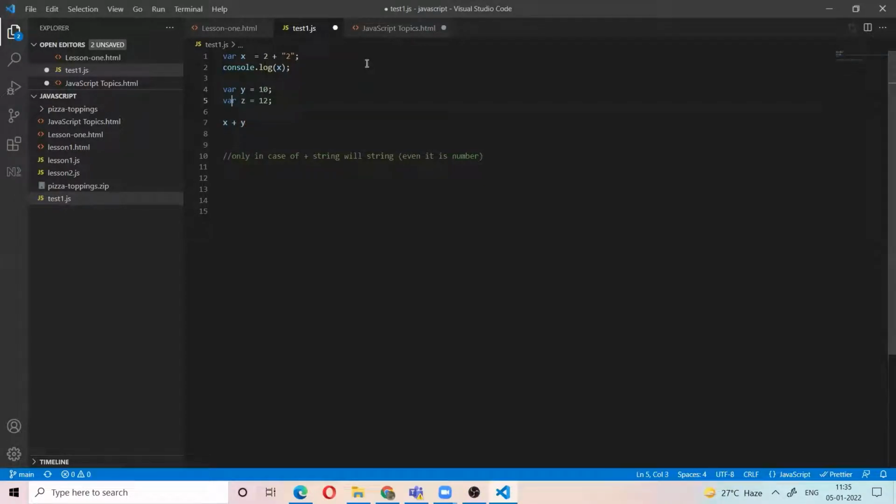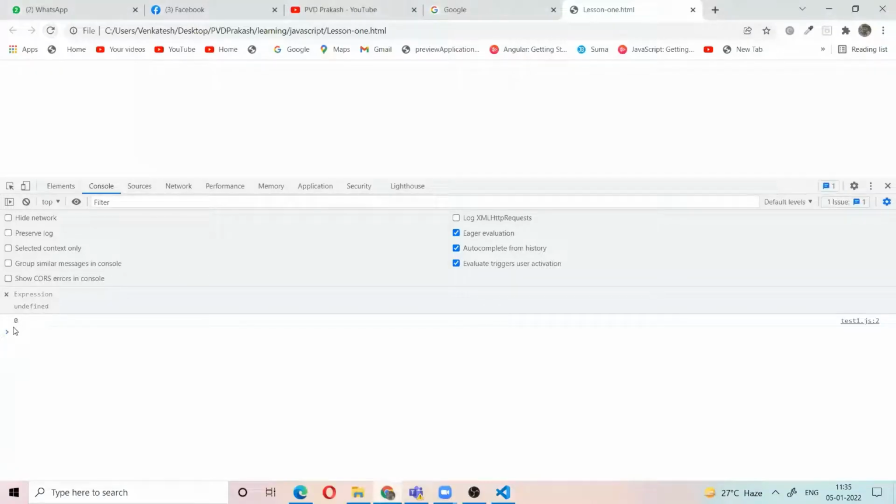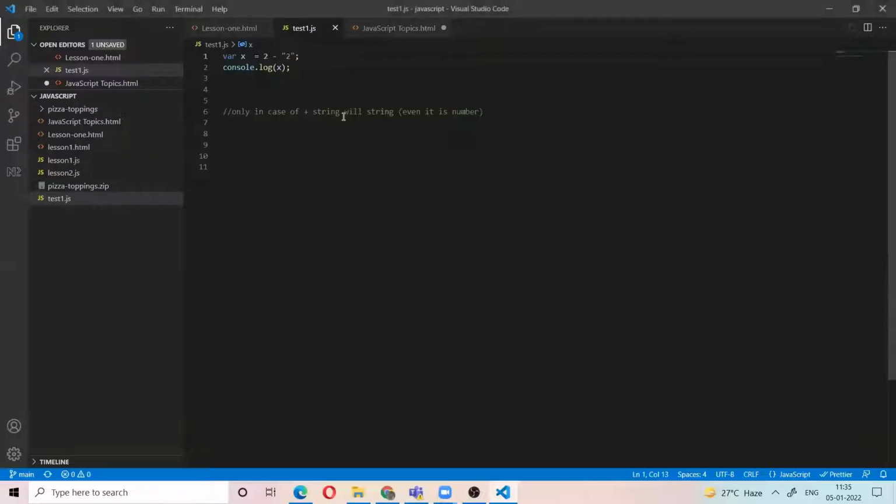This is string concatenation. So only in case of plus, if there is a string, it will take it as a string only.